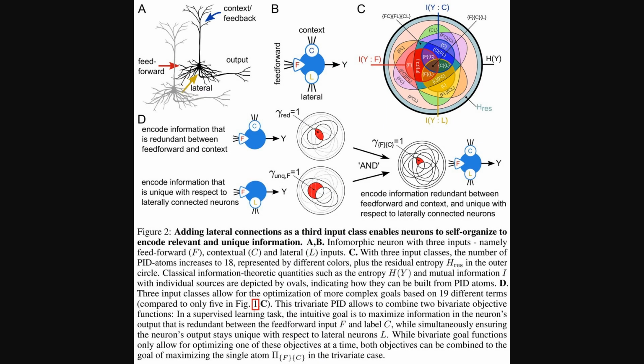Okay, so building on the bivariate idea, this figure introduces lateral connections, adding a third input stream, L, to the feed-forward F and context C. Panel C shows the much richer trivariate PID decomposition this enables, with many more information, quote, atoms. Panel D then illustrates how you can combine these atoms to create complex local objectives, like encoding information that's redundant between F and C, but unique regarding L. This allows for finer control.